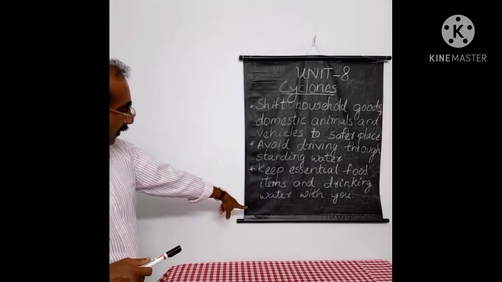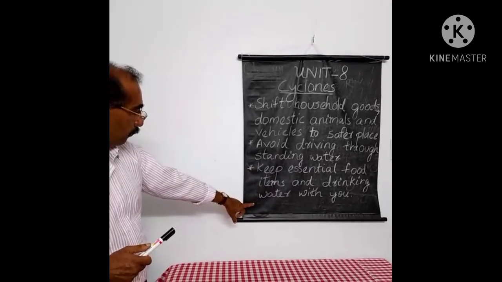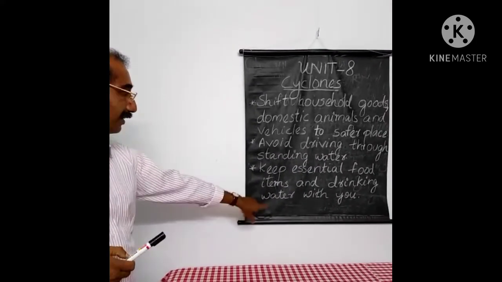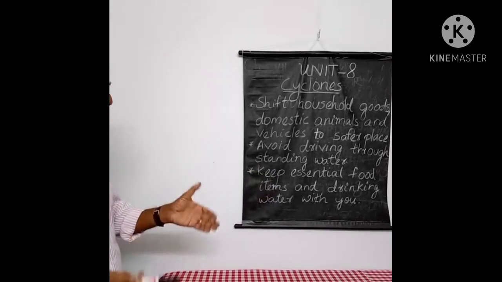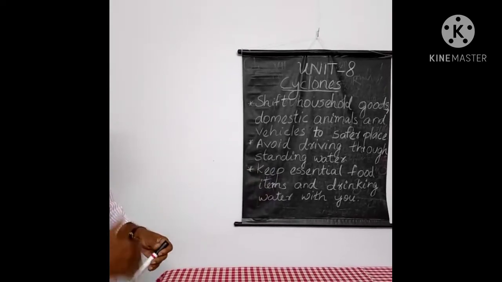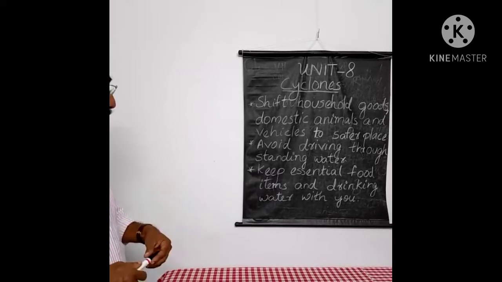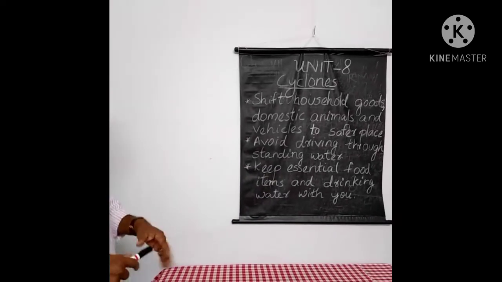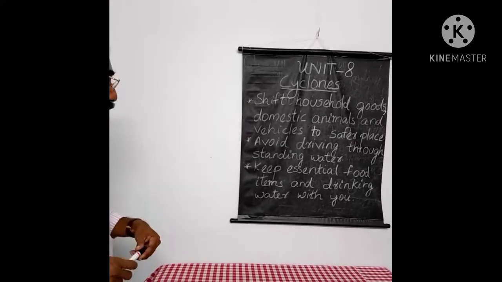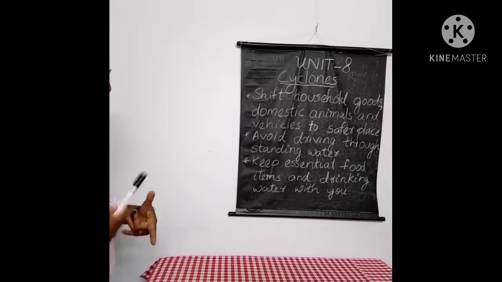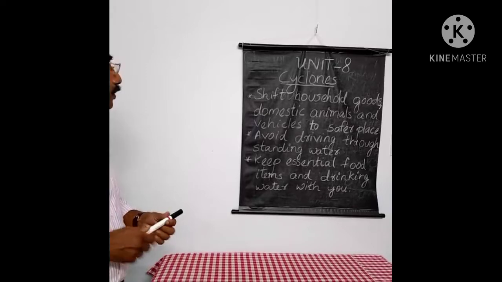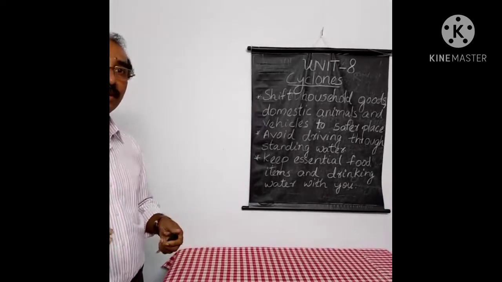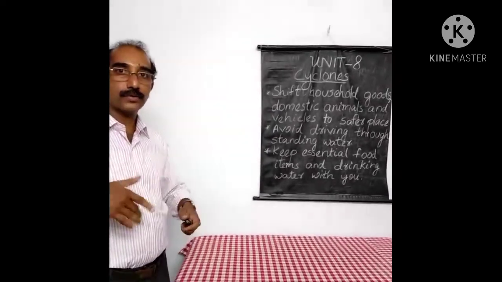And one more thing I can add, that we must be very cooperative with the rescue team. Don't make undue demands with the rescue teams. So we must be maximum cooperating with the rescue team. These are the things that we should do when a cyclone warning is given, and usually a cyclone warning will be given 48 or 72 hours before.